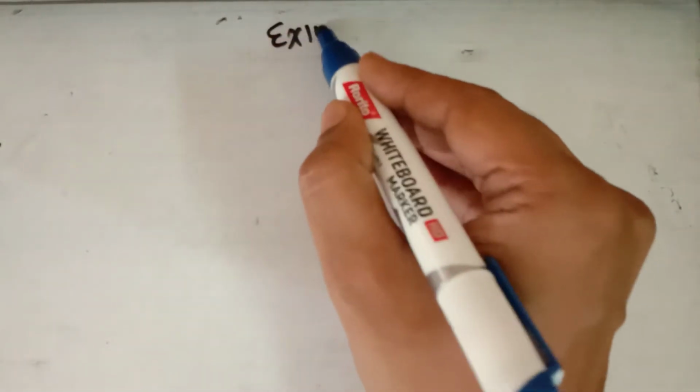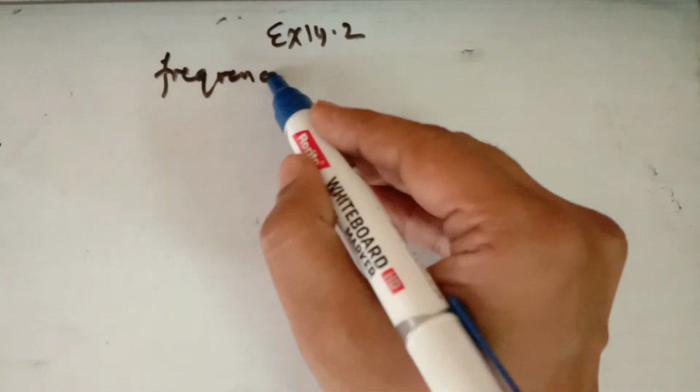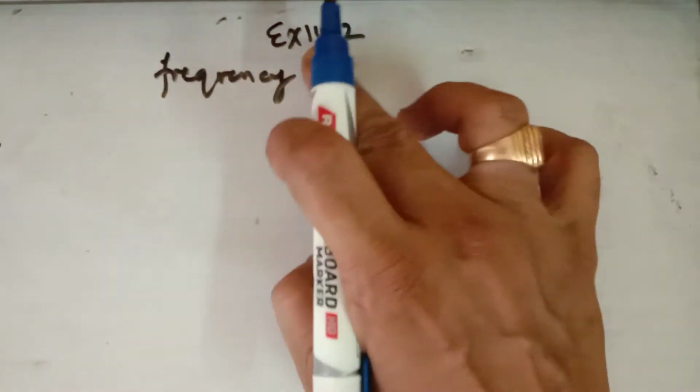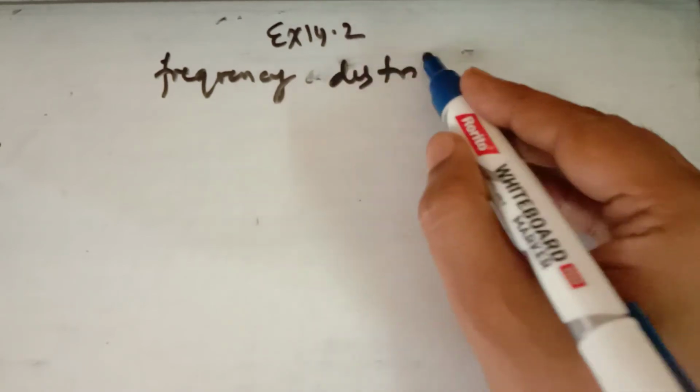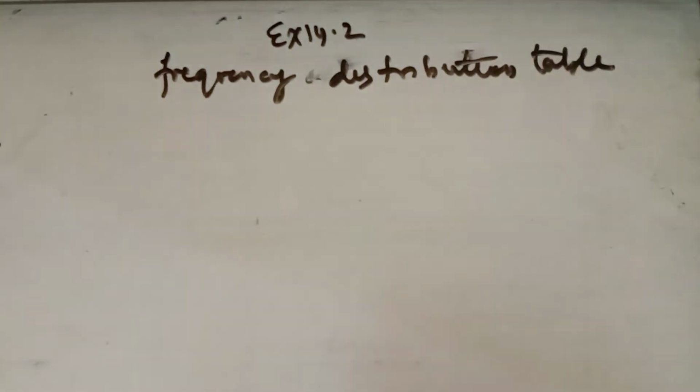Now in exercise 14.2 ungrouped data is given. The blood group of 30 students of class 8th is given. That is A group, B group, O group, AB group. These are the groups, and you have to represent this data as grouped data, which is also known as the frequency distribution table. That is, you have to convert it into grouped data.